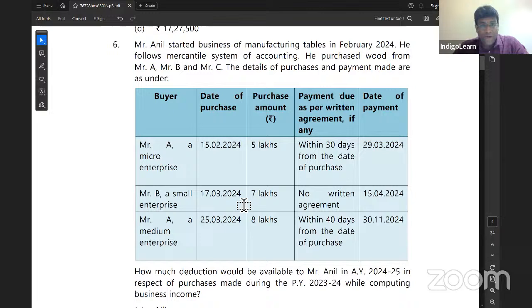Come on, see the question. First case, date of purchase 15-2-24, purchase amount 5 lakhs, within 30 days from the date of purchase. So agreement has specified 30 days, very good. When is the date of payment? 29th March. If it is 29th March, that means it is after 30 days, but still no problem. I can take deduction in 23-24 because payment is made in 23-24.